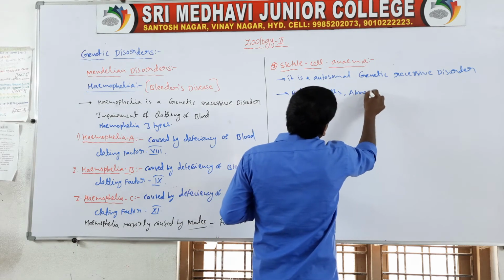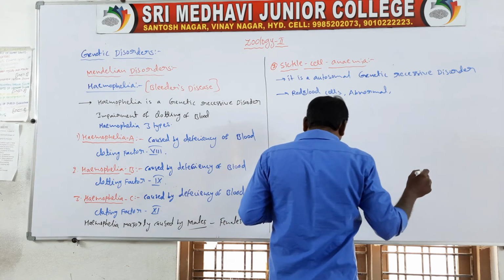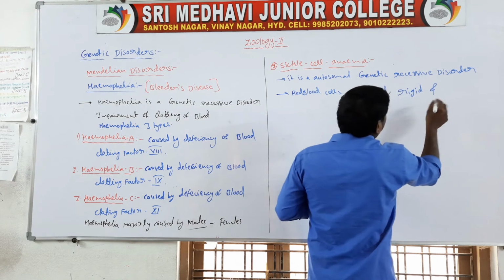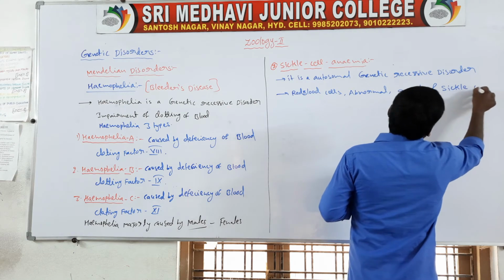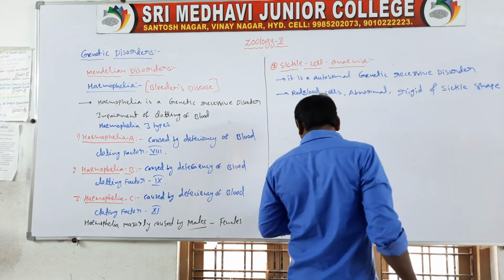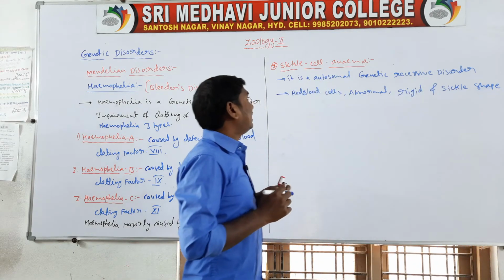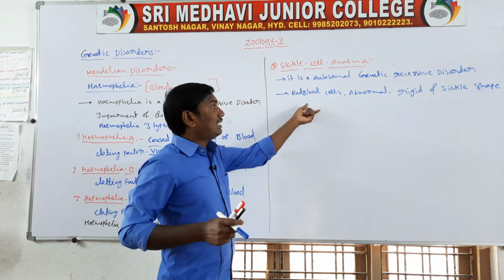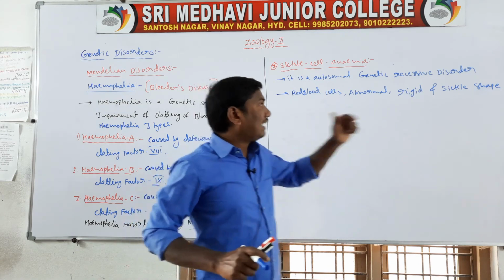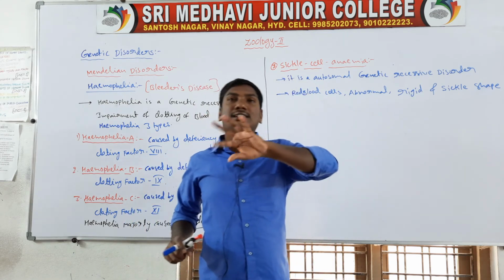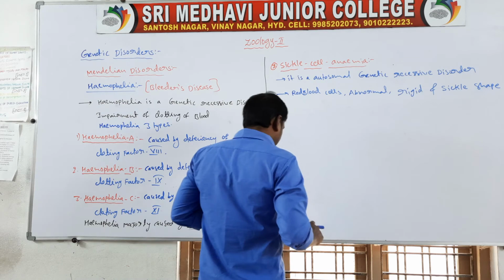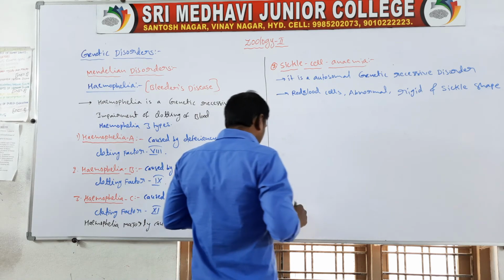Next one, the red blood cells assume an abnormal, rigid and sickle shape. So the red blood cell shape is sickle shape, so this is called sickle cell anemia. Sickle cell anemia means the red blood cells are abnormal in size and shape, rigid and sickle shaped. This disease is caused by a single pair of alleles.